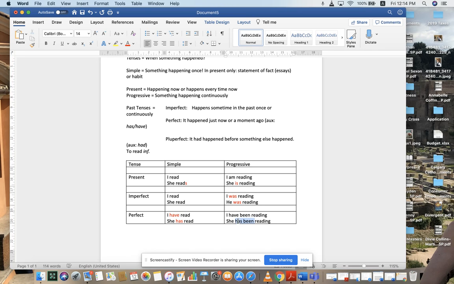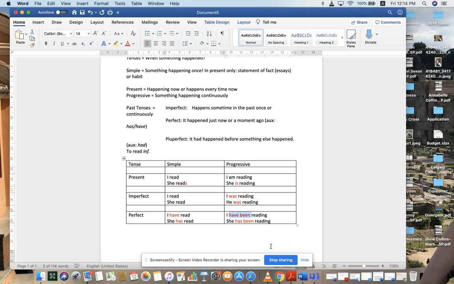Notice that this has been is the key to the progressive tense. What really brings all of these together is the -ing across the board. So as long as you understand the form of auxiliary verbs and why they do what they do, you will be perfectly safe conjugating your verb accordingly.